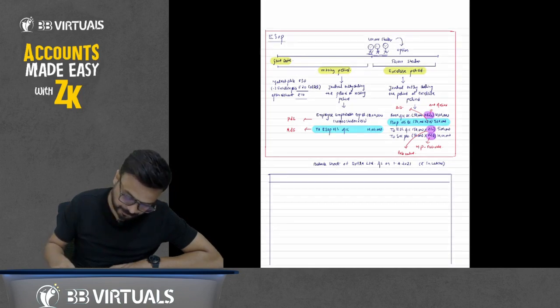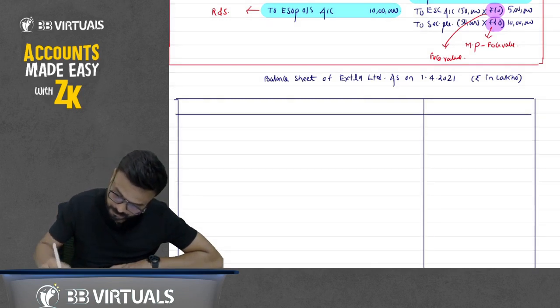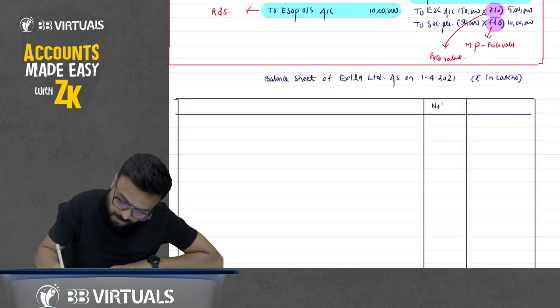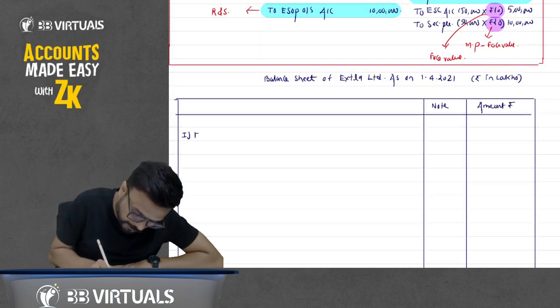Rupees in lakhs. Draw this for a little bit more than half page. Note, amount. Equity and liabilities.